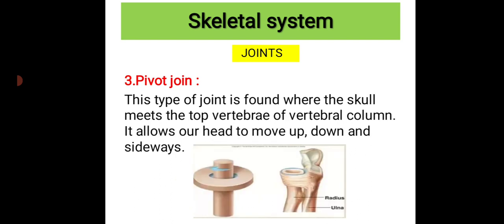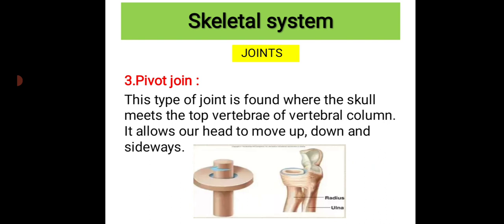Now, the next joint is the pivot joint. This type of joint is found where the skull meets the top vertebrae or vertebral column. We know the vertebral column is nothing but our backbone, right? Part of the skeletal system.